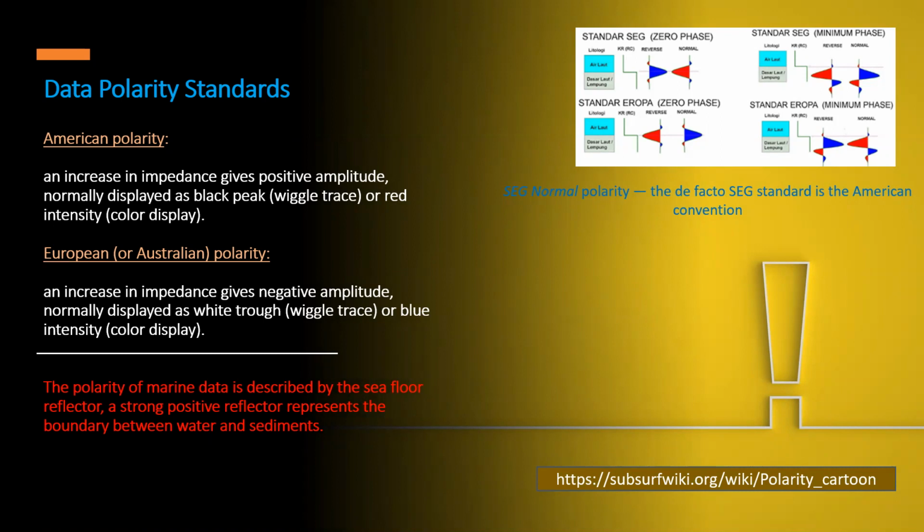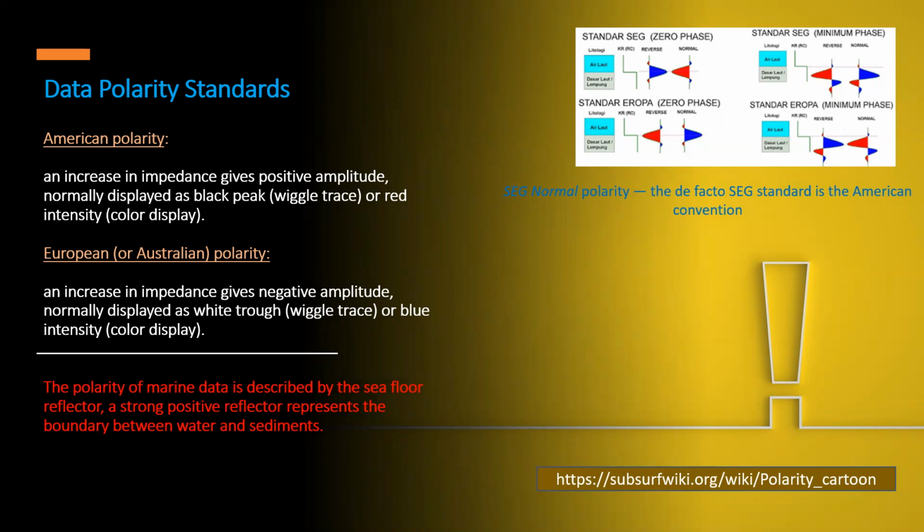The European standard defines a black peak as soft event or negative event and a white trough as hard or positive event. Or an increase in impedance gives negative amplitude normally displayed as white trough in a wiggle trace or blue intensity in a color display. See the figure on right hand side, the European Australian standard.